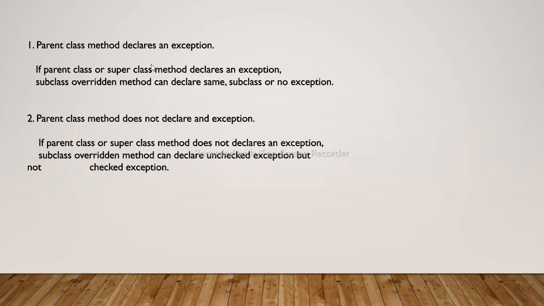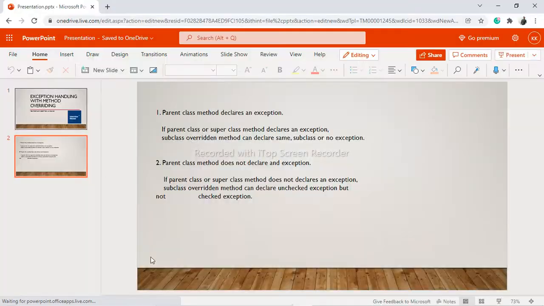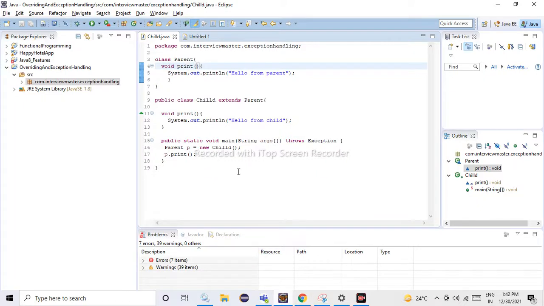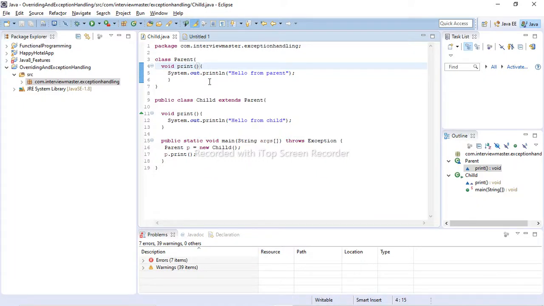And in case the parent class declares an exception, the rule is that the subclass or overridden method can declare the same exception, a subclass exception, or no exception. We will see it practically.